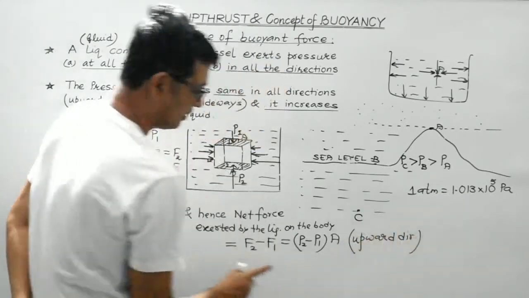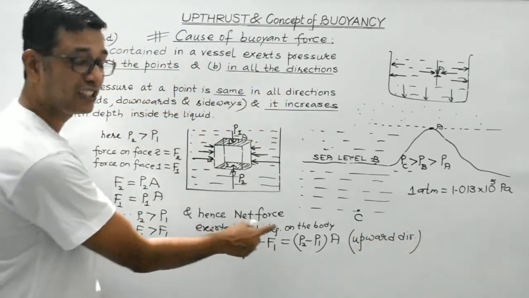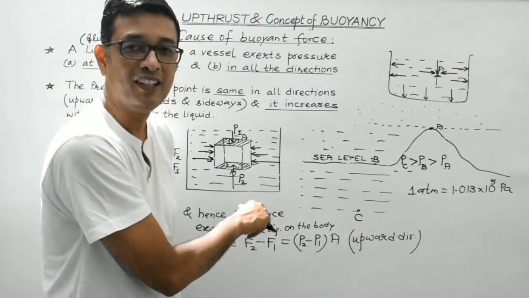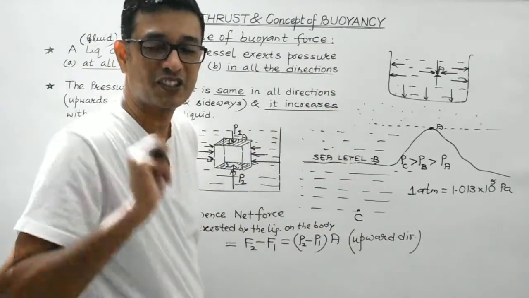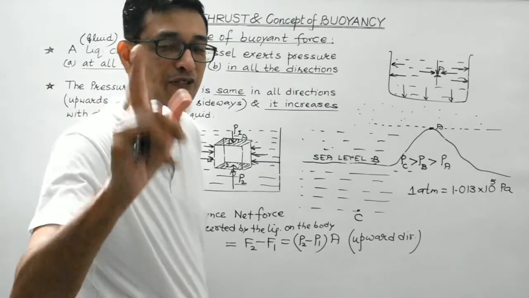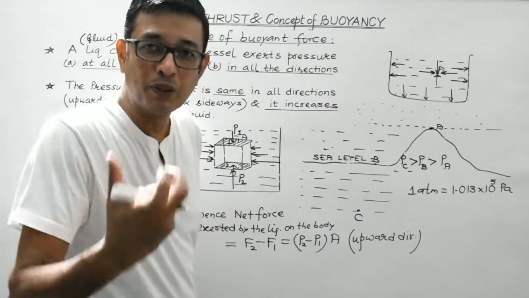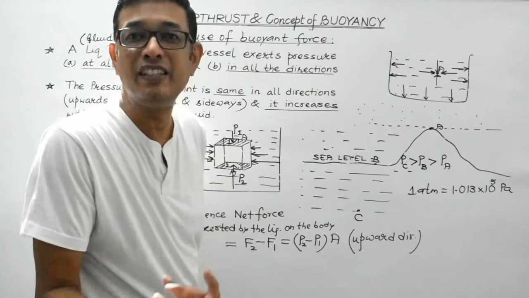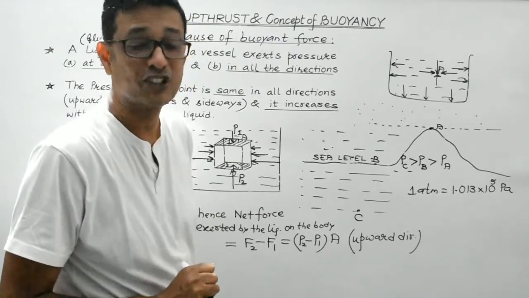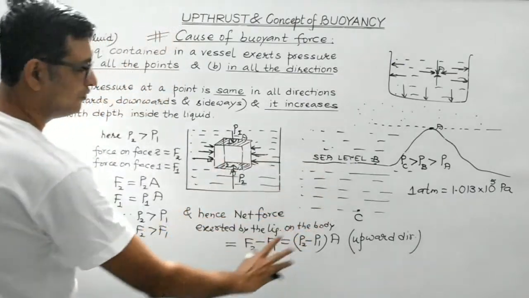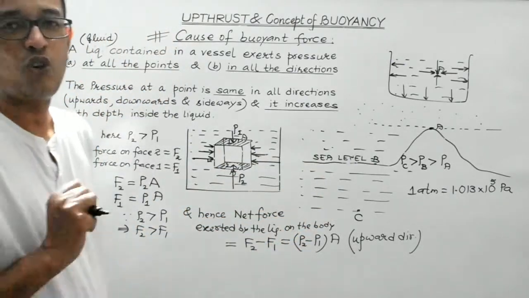So this net upward force exerted by the liquid on the body when it is immersed inside the liquid is known as upthrust. It is known as buoyant force. And this property which is exhibited by the liquid is known as buoyancy. Clear, students? So this was a very, very important concept.